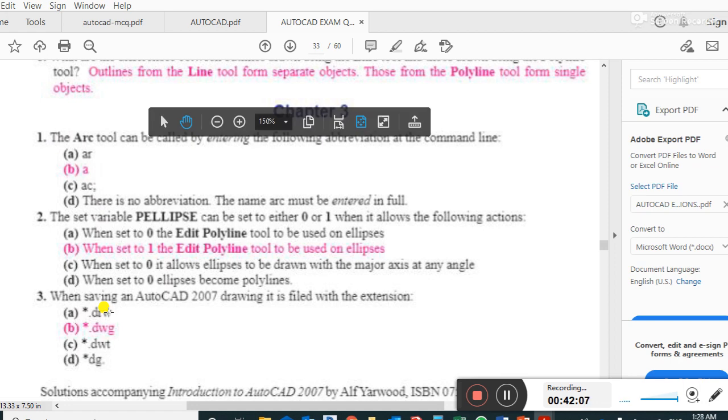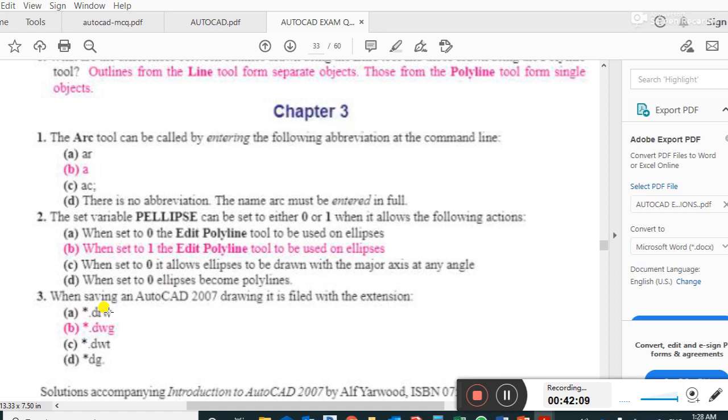The set variable PELLIPSE can be set to 0 or 1, and it allows the following action. When set to 1, the edit polyline tool can be used on an ellipse. This is PELLIPSE, the variable PELLIPSE. Set 0 to 1. B option is the right answer.